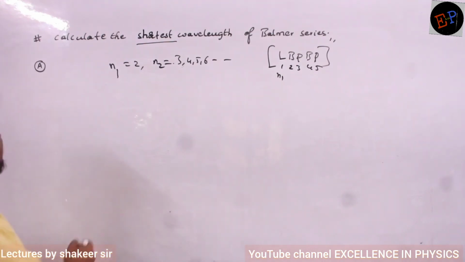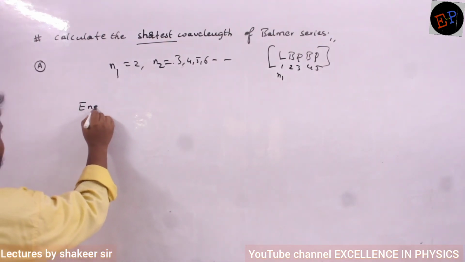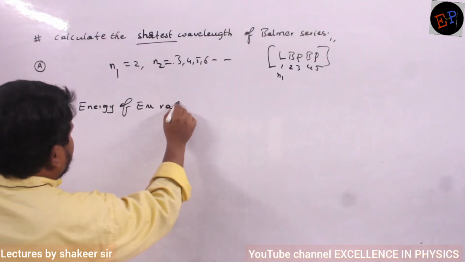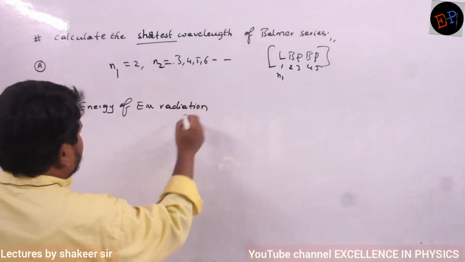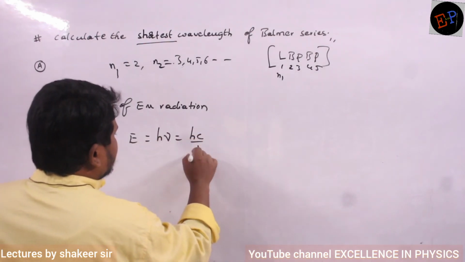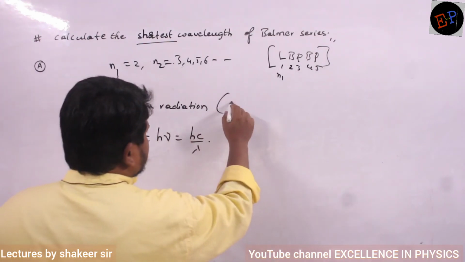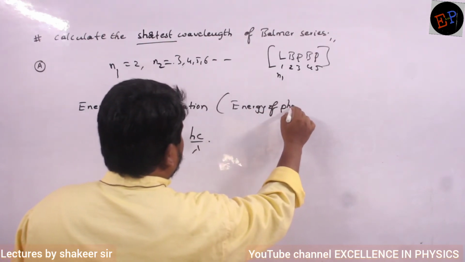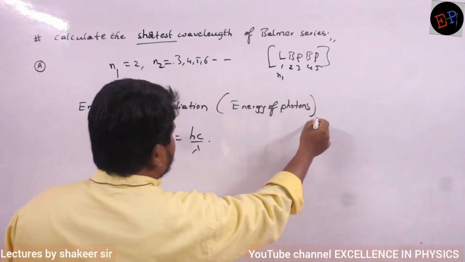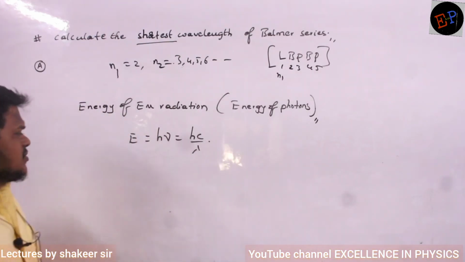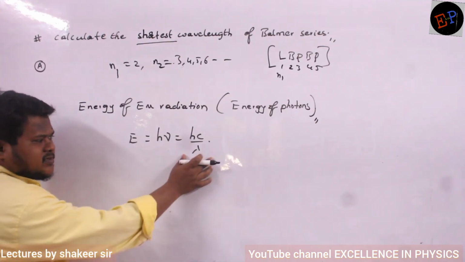See, the energy of electromagnetic radiation, E is equal to h nu, or I can write hc by lambda. You can call it the energy of a photon also, because light and radiation are made up of photons. So E is equal to h nu or hc by lambda.